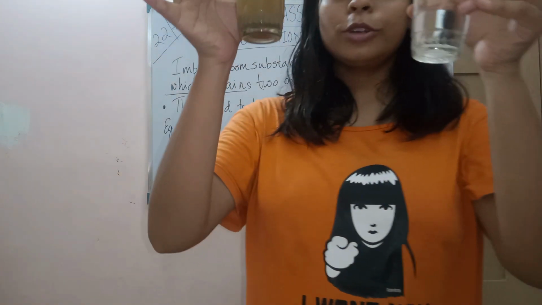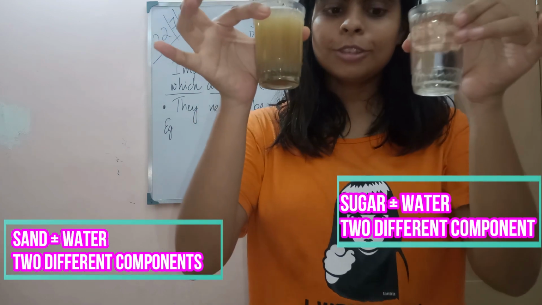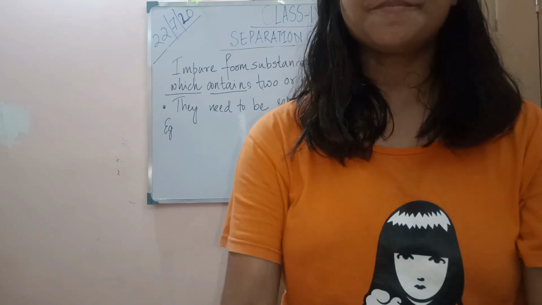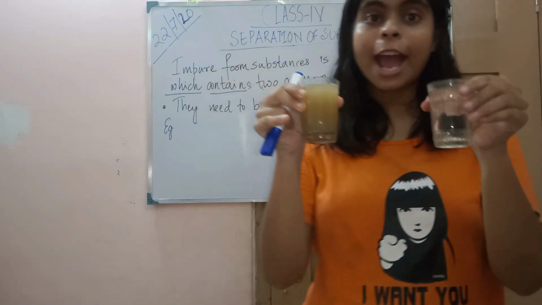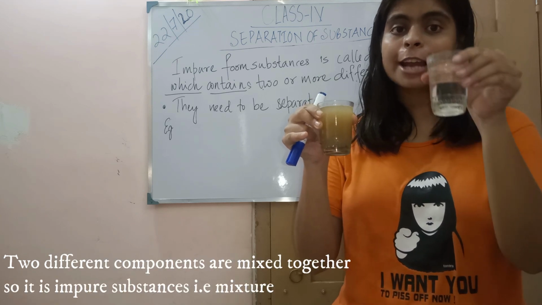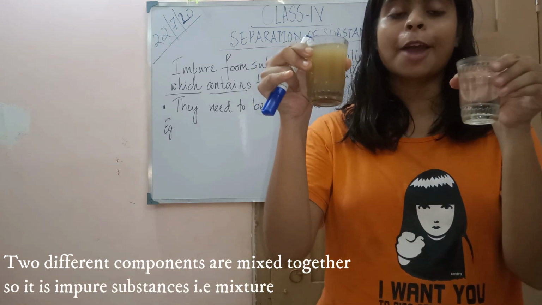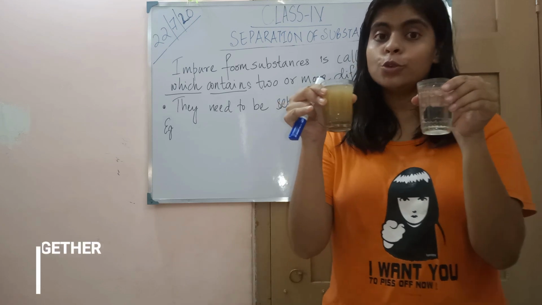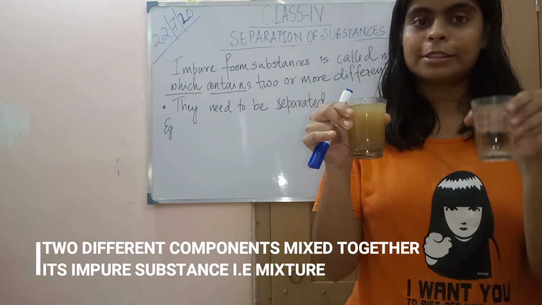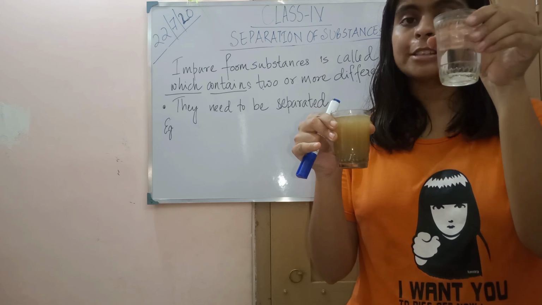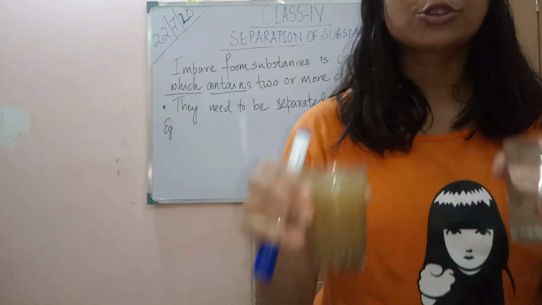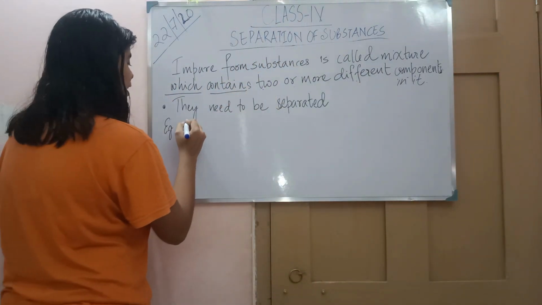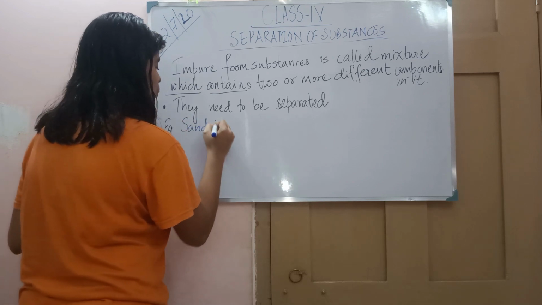See, these are two different mixtures, formed by two different components. So these are the impure forms of substances where I have added two or more components. I have added sugar in water, and in another I have added sand plus water. Since two components are present in each, we call it a mixture. So examples of a mixture are sand plus water